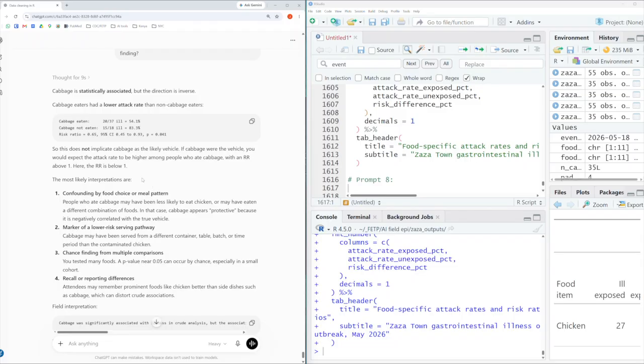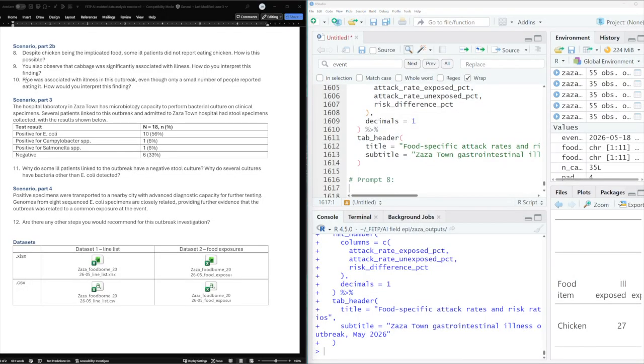And then it gives a good differential explanation for why that might be. There could be confounding by food choice or meal pattern. So people who ate cabbage may be less likely to eat chicken. It could be a marker of a lower risk serving pathway. So potentially having to do with where the food was placed or the utensils that were used. It could just be a chance finding, right? We're doing multiple comparisons, and so there just could be a statistically significant finding by chance. Or there could be recall reporting differences. People may remember eating certain foods more than others, and cabbage is potentially a side dish.